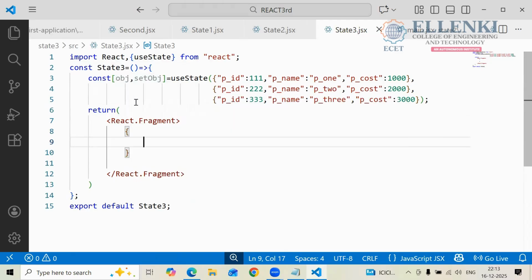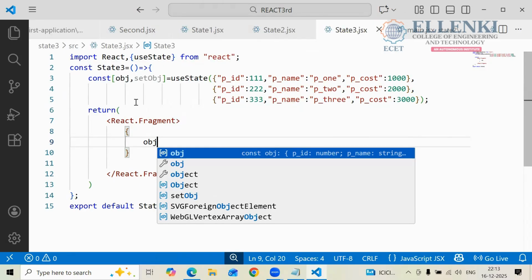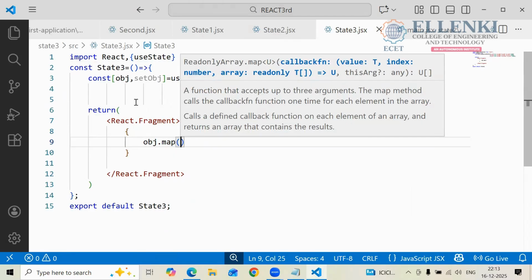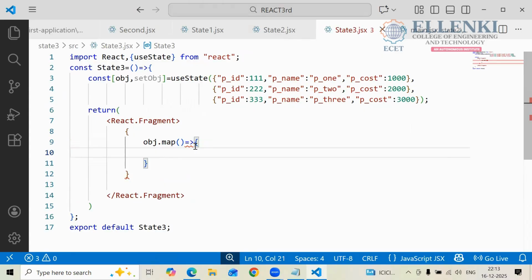The value is obj. So I am taking obj here. So obj dot, which method do you have to use here? If you are having multiple values, which method do you have to use? Very good. obj.map. This also follows like an array only. So here I am taking an arrow function. In this, what are the parameters we are taking here?